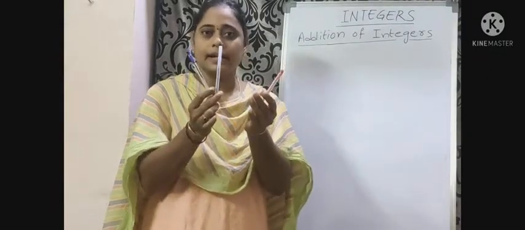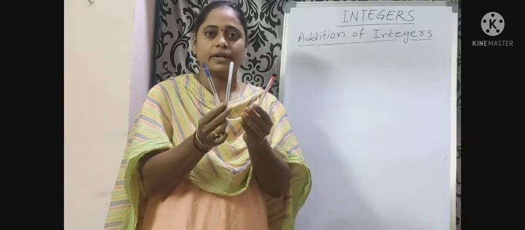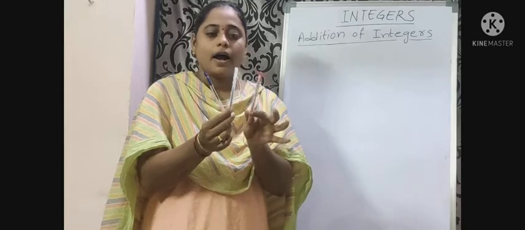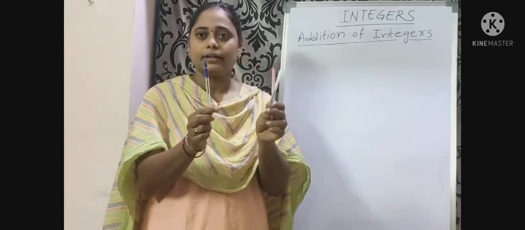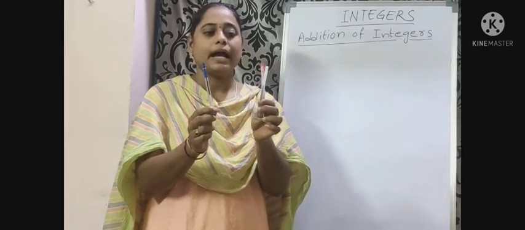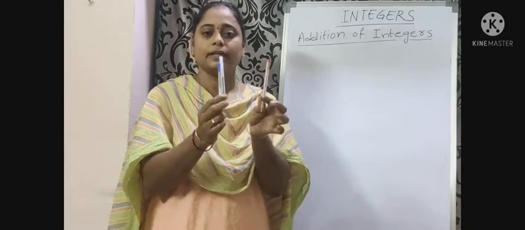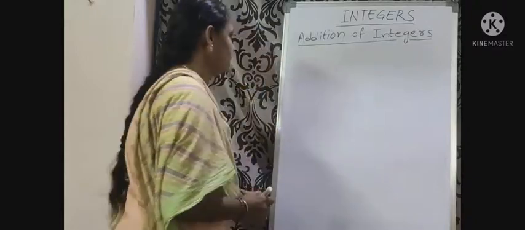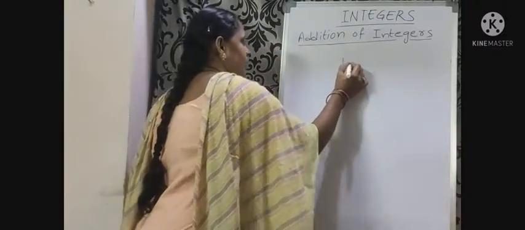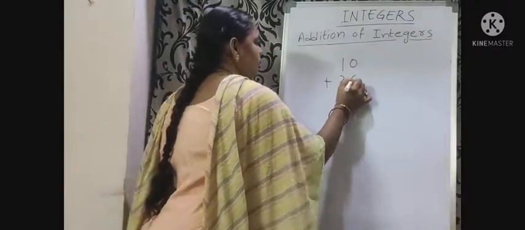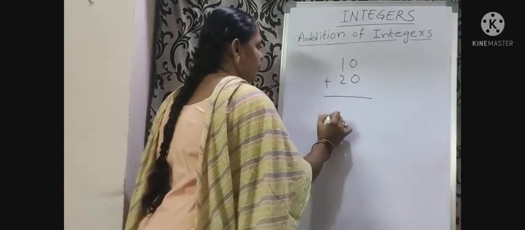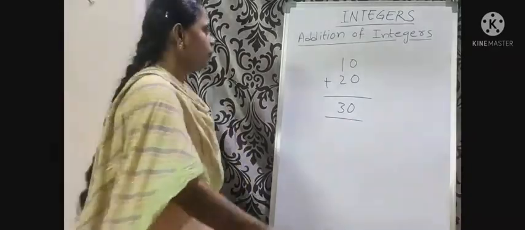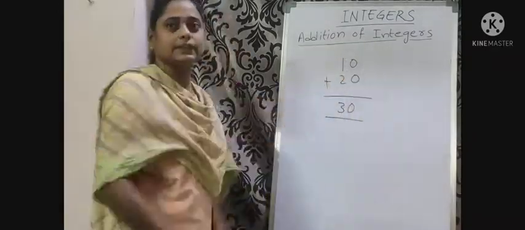How many pens are there? 3 pens. How can you say it? By adding together, we get 3 pens. Another example, 10 plus 20 equals 30. Here we add two numbers.